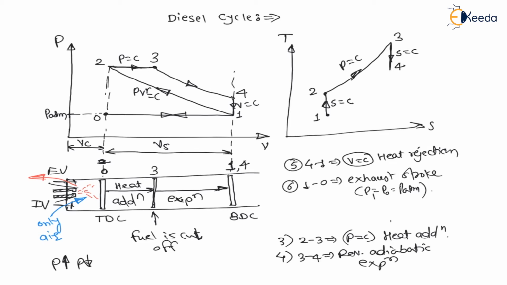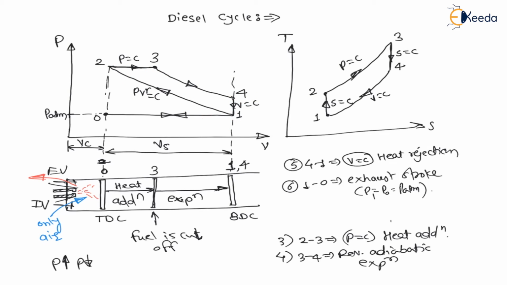So my dear students, whenever there is heat rejection at constant volume from 4 to 1, on TS diagram, the constant volume process will be having positive slope. That is, whenever heat is rejected, entropy will decrease and temperature also decreases. So from 4 to 1, it is heat rejection at constant volume, right? So my dear students, the process 0 to 1, which is suction, and 1 to 0, which is exhaust, these two processes are not part of the cycle, right? The cycle is from 1, 2, 3, 4 and 1.